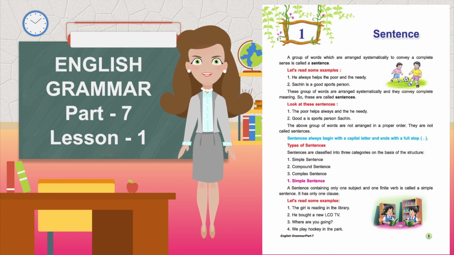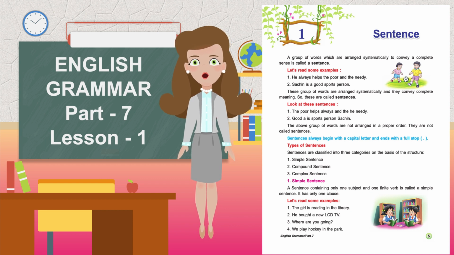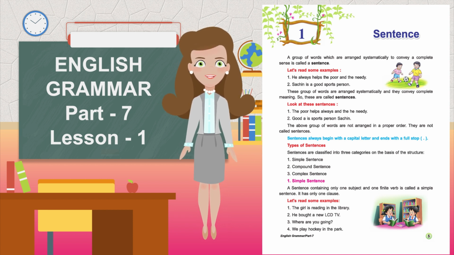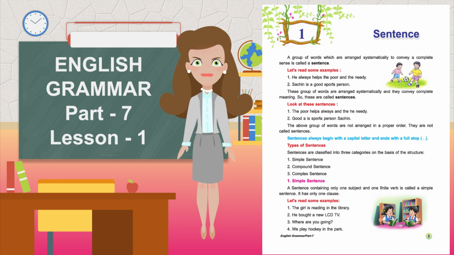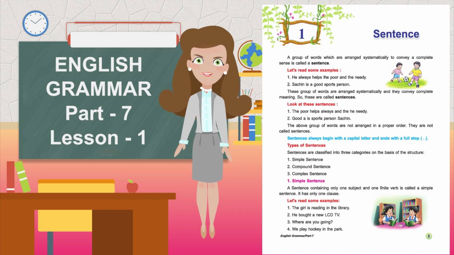Look at these sentences. The poor helps always and the he needy. Good. A is sports person Sachin. The above groups of words are not arranged in a proper order. They are not called sentences. Sentences always begin with a capital letter and end with a full stop.